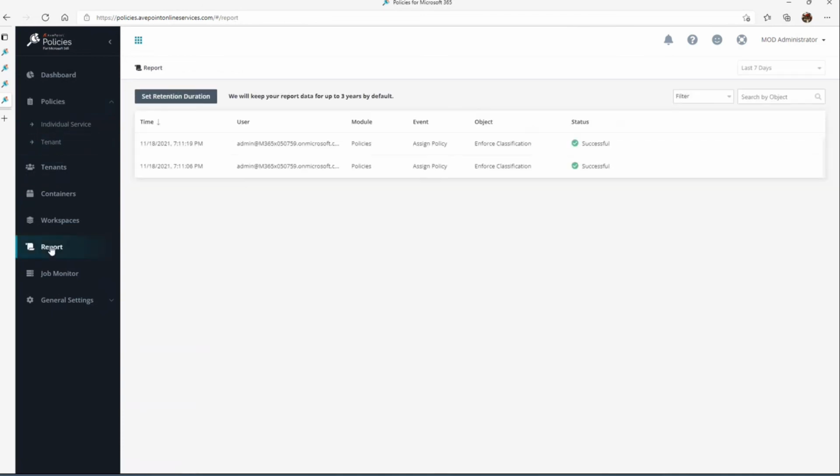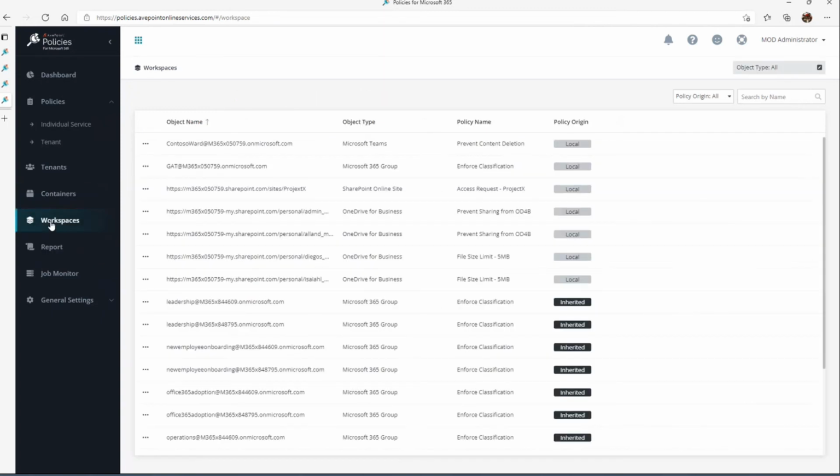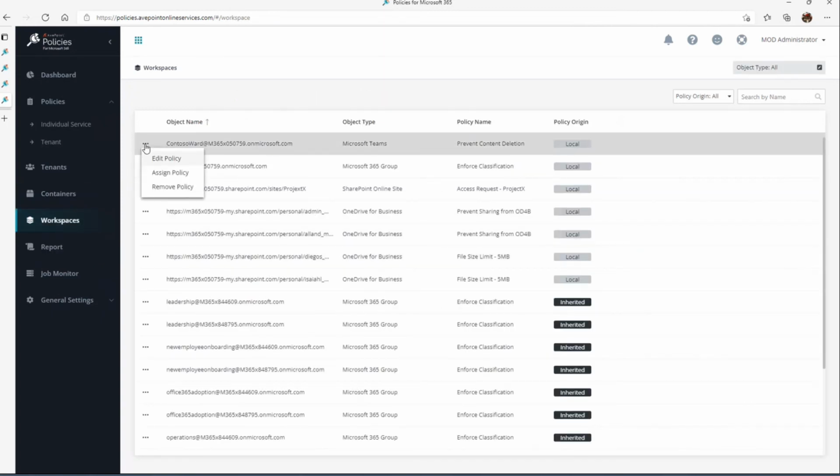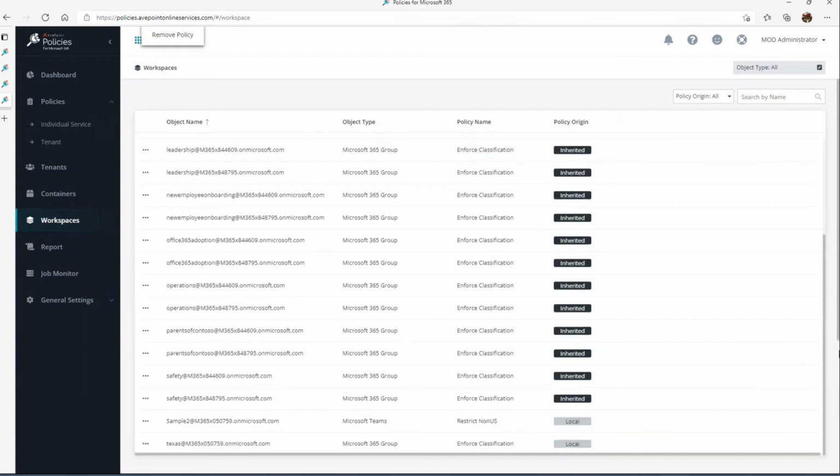Okay. Reporting is, again, allowing you to get insights into what policies are being assigned. You can see that information and then be able to report that. Different workspaces, the specific workspaces within your tenancies. You can assign a policy, you can edit a policy that's being applied to a team, a group, a SharePoint site.